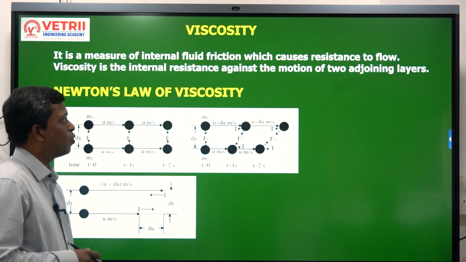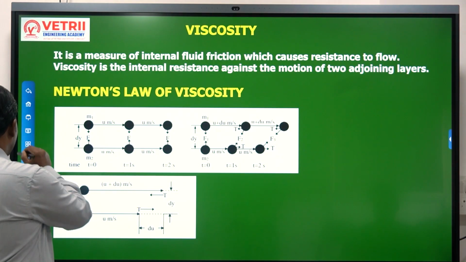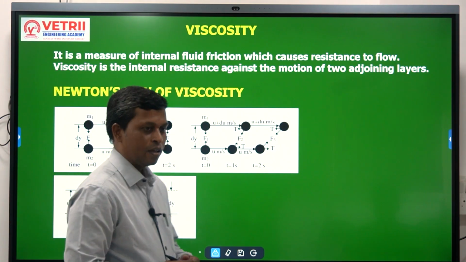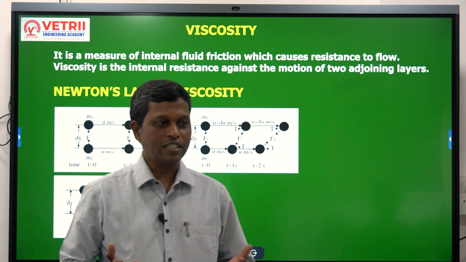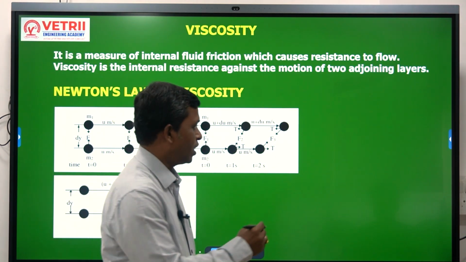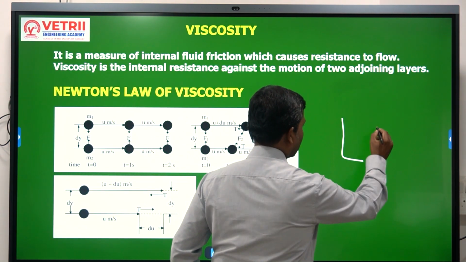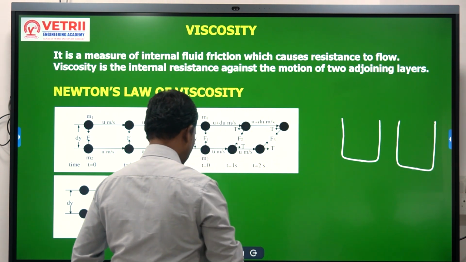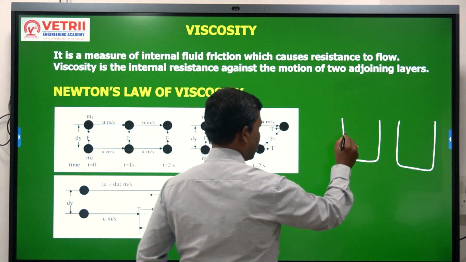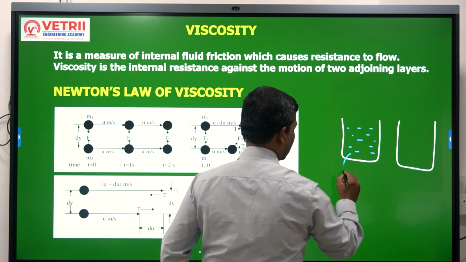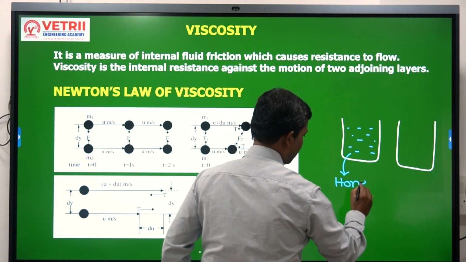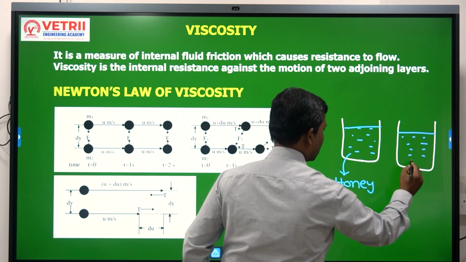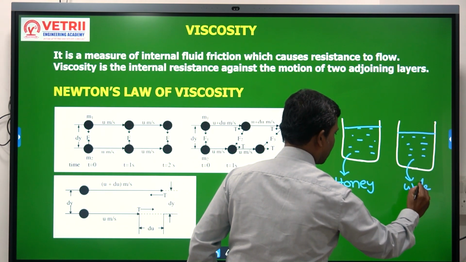What is viscosity? In order to understand this, let us take a small example. Here I am taking a vessel and another vessel. In one vessel I am taking honey. In the other vessel I am taking water.